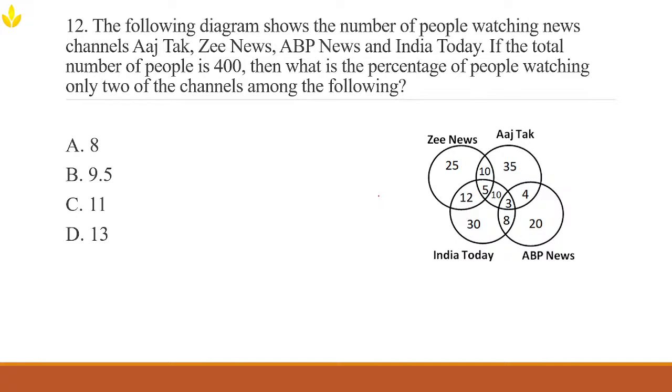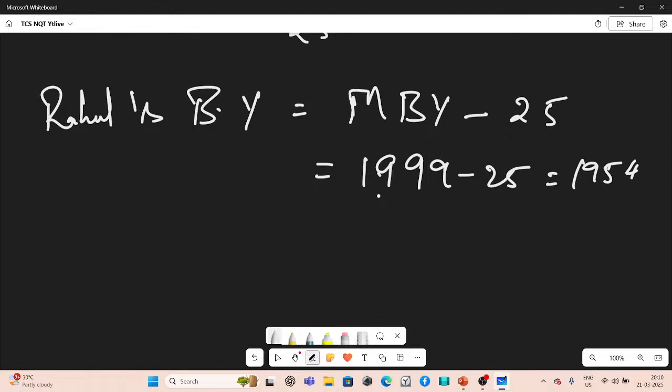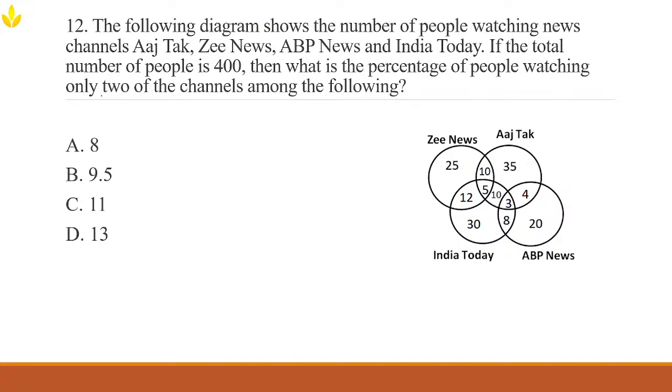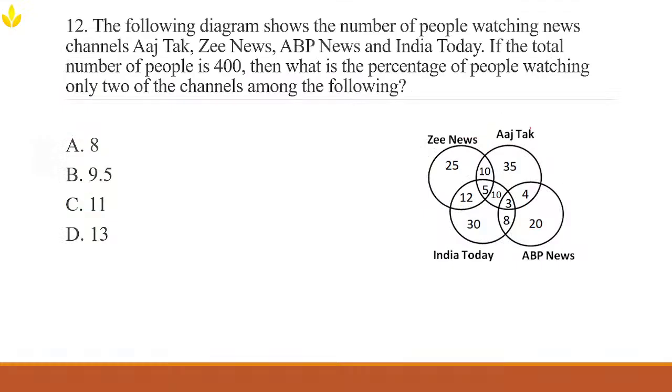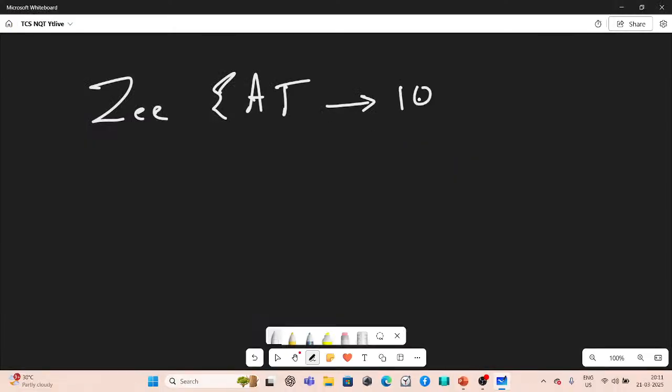So from the Venn diagram, the numbers that represent people watching exactly two channels, that is, they do not watch three or four channels. Only two of the channels they are asking, right? So let's solve it. So Z News and Aaj Tak, how many people are watching both? 10 people. So we will write 10 then.